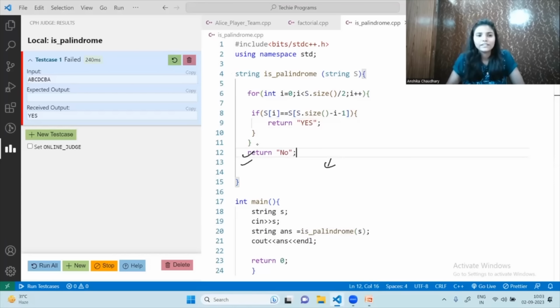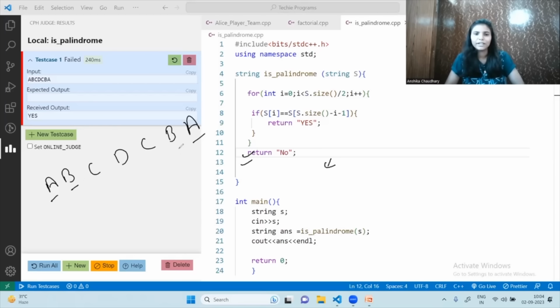Okay, so we got our answer that this string is a palindrome. Let's check here. Let me take the pen. This string is A, V, C, D, C, V, A. So first of all, we will check this and this. These are the same. Yes. Then we will come here and check this and this. These are the same. We will come here and check this and this. These are also the same. And D is D only. Both counters will be at D only at that time when we compare this string. Then it will return yes.